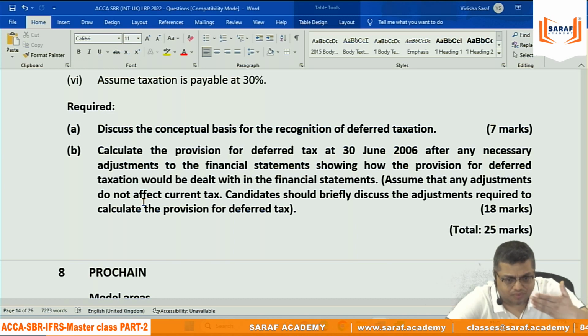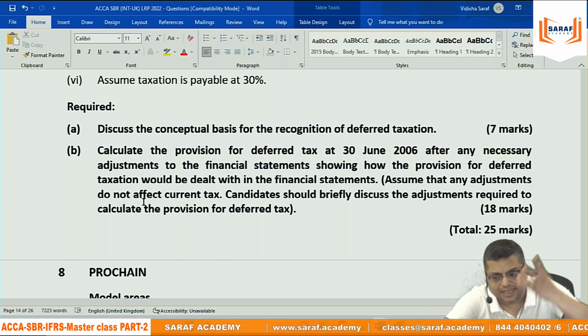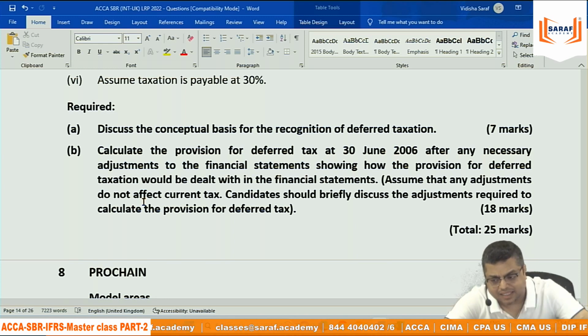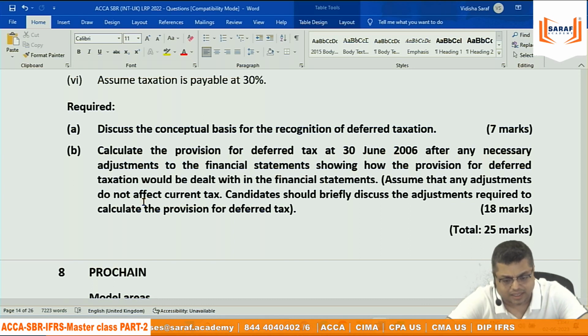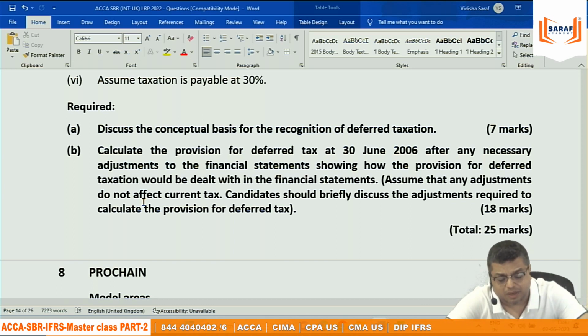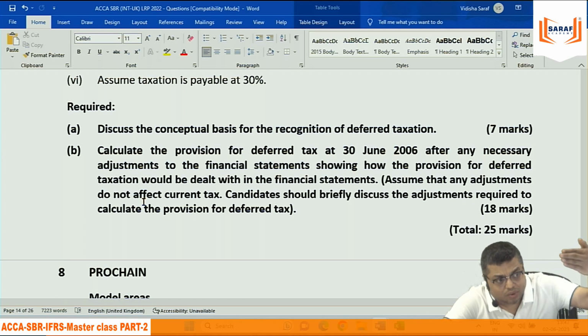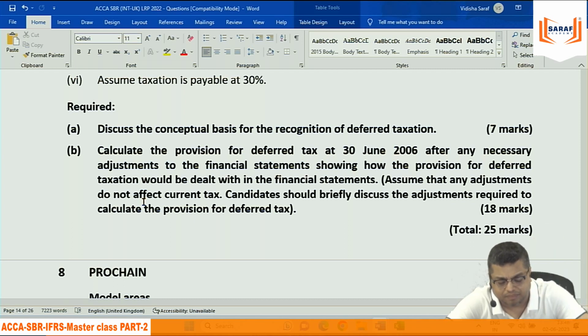Now, if tuition fees in a year is X amount, then both accounting income and taxable income will consider X. Then what are the reasons for differences between accounting income and taxable income? Don't go into tax, because I don't have good knowledge of taxation. Whatever the tax statements are will be given in the question. But whatever the reason that your accounting income is different from the taxable income, whether that difference is temporary or permanent.